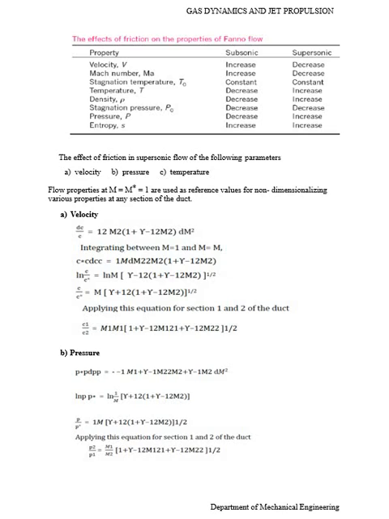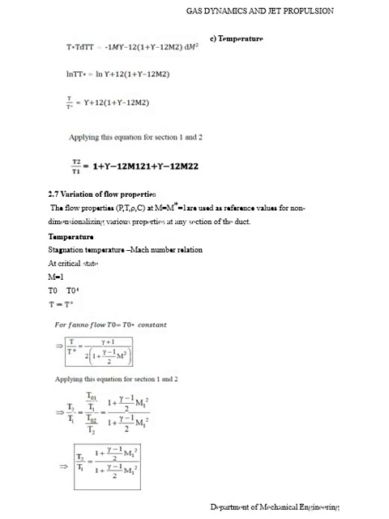Similarly, the pressure ratio equations. Applying this equation for sections 1 and 2, the temperature ratio is (1 plus (gamma minus 1)/2 M1 squared) divided by (1 plus (gamma minus 1)/2 M2 squared). So, variation of flow properties, the next topic. The flow properties, pressure, temperature, density and velocity at M equal to 1 are used as a reference value for non-dimensional properties at any section of the duct.